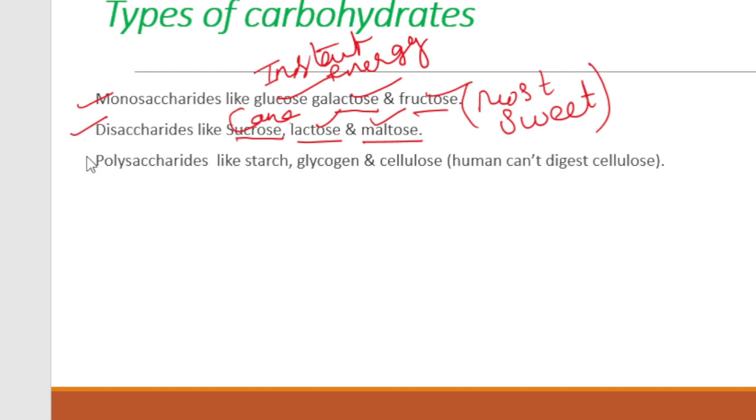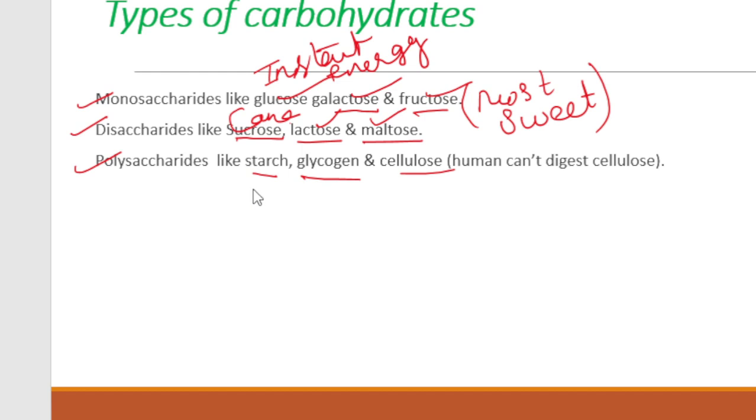These were the disaccharides. Then there are polysaccharides. Polysaccharides are the complex form of carbohydrate. Generally, three types of polysaccharides we read. These are starch, glycogen, as well as cellulose. Starch is found in plants. Starch is a complex form of your carbohydrate. Starch has to be broken down into simpler carbohydrate.